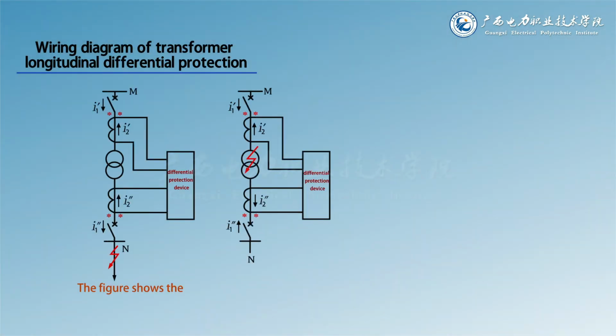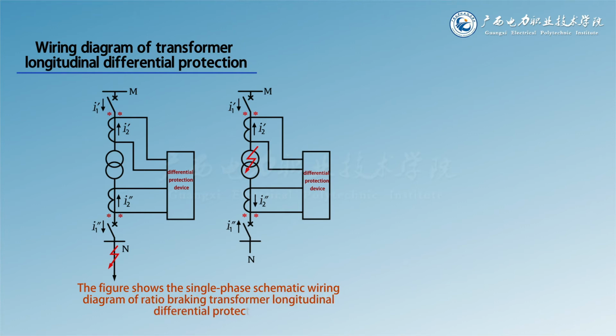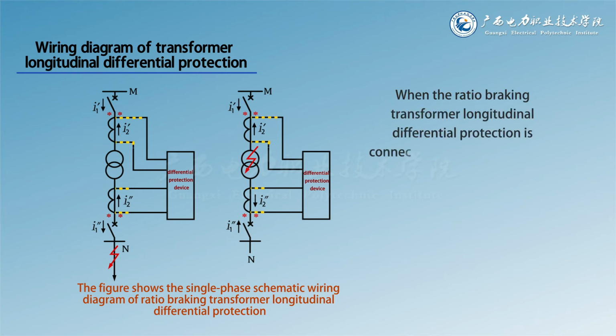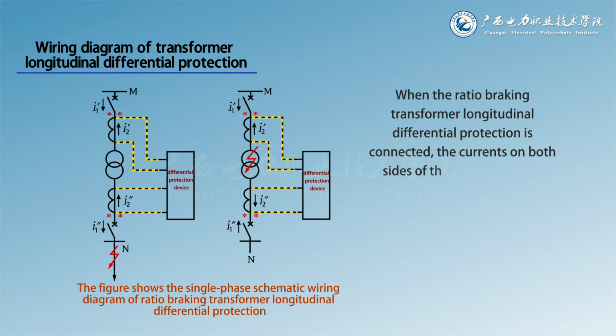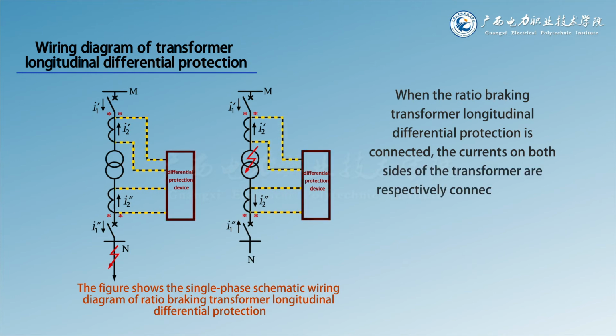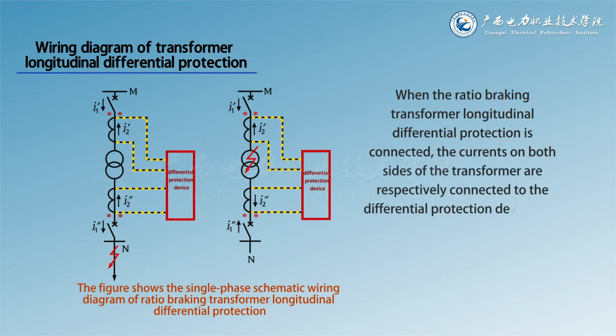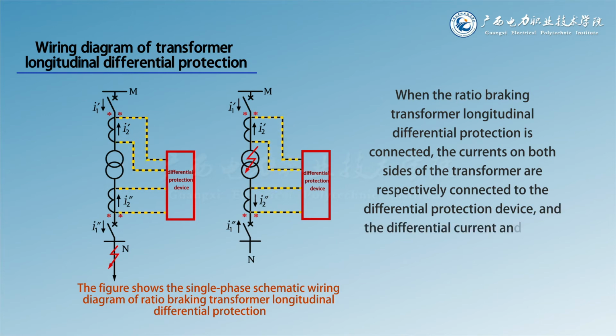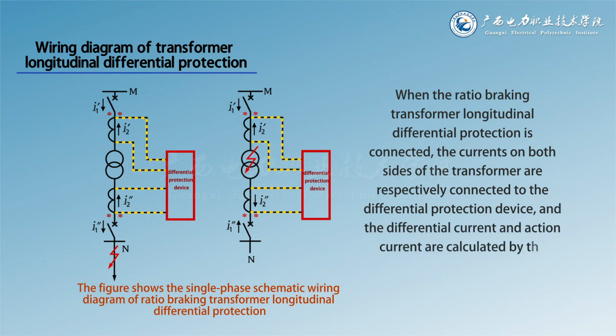The figure shows the single-phase schematic wiring diagram of ratio braking transformer longitudinal differential protection. When the ratio braking transformer longitudinal differential protection is connected, the currents on both sides of the transformer are respectively connected to the differential protection device, and the differential current and action current are calculated by the device.